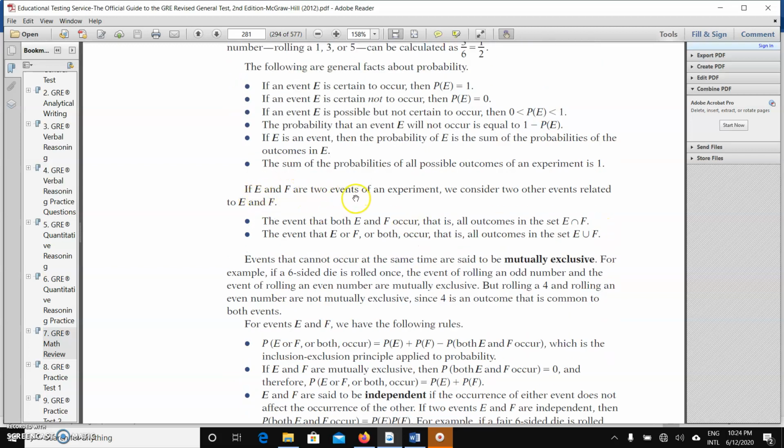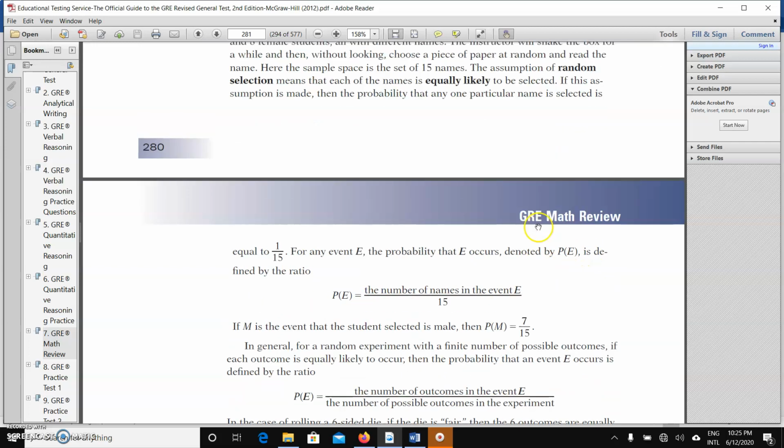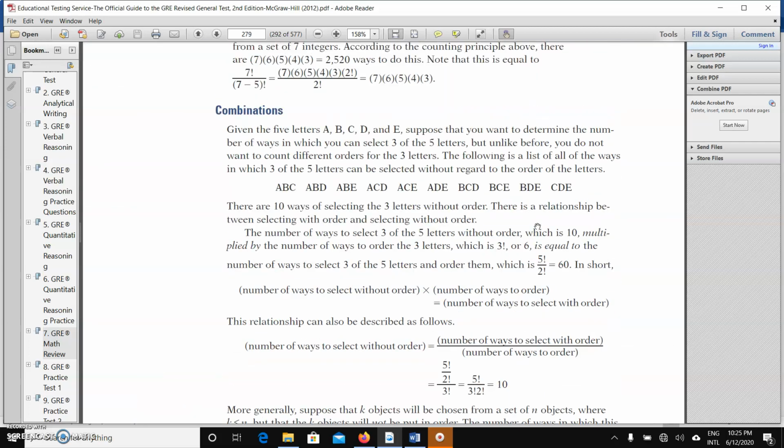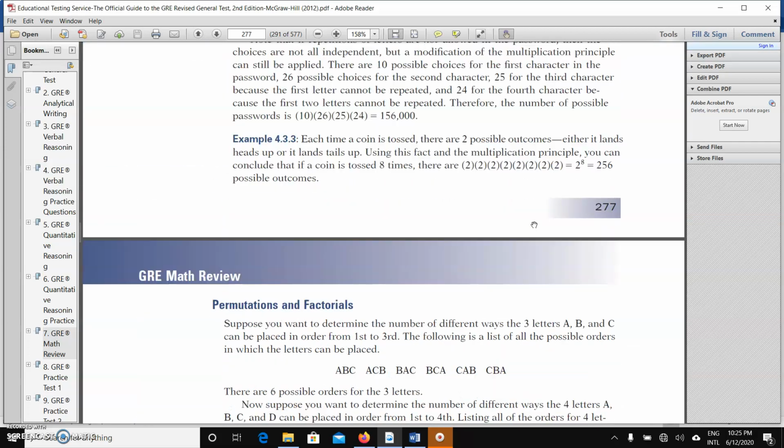If E and F are two events of an experiment, we consider each event related to E and F. The event that both E and F occur is the set E intersect F, that they occur together. That's similar to when I'm talking about sets, talking about Venn diagrams here.